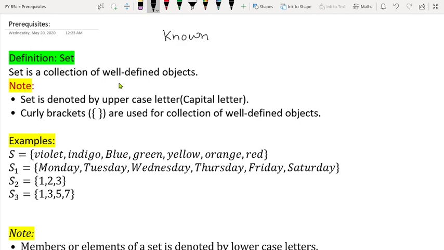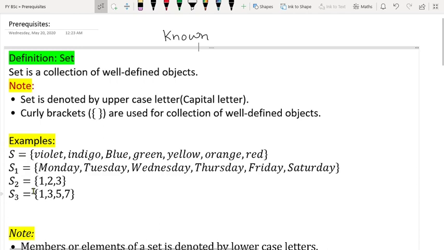A set. So actually we always denote a set by a capital letter. Just remember this. Students tend to make a mistake over here. Sometimes they use a small letter to denote a set, but that is not true. You can see here, in these examples, for each and every set I have used a capital letter.